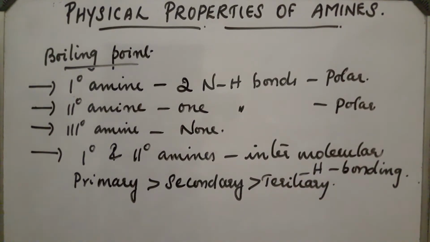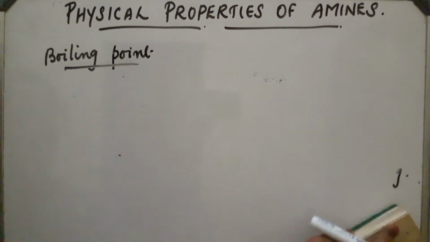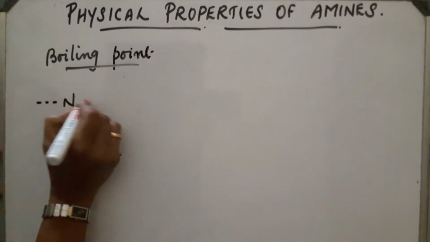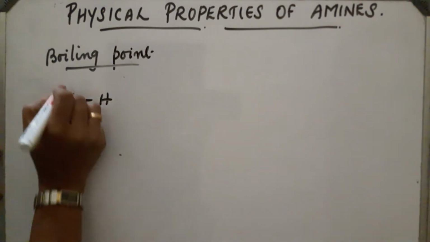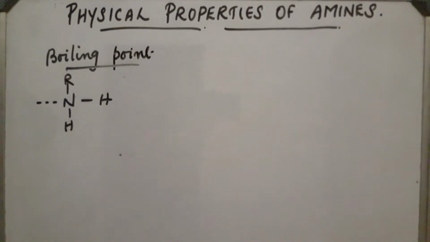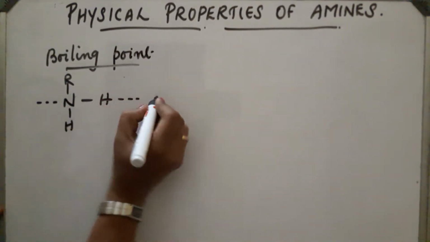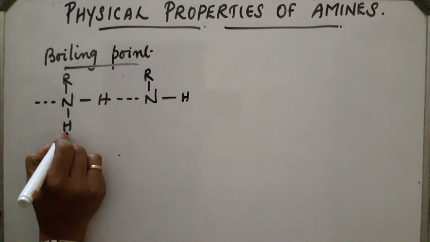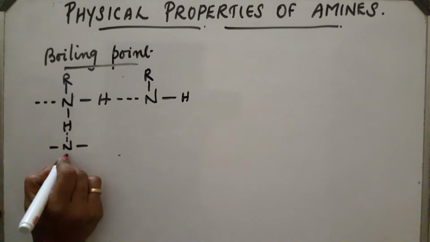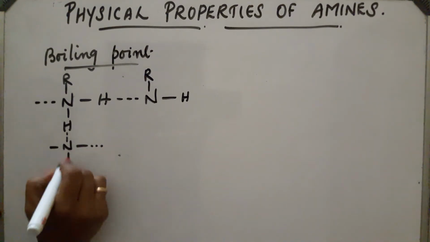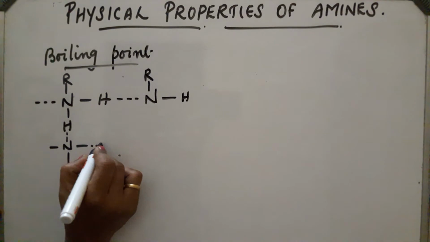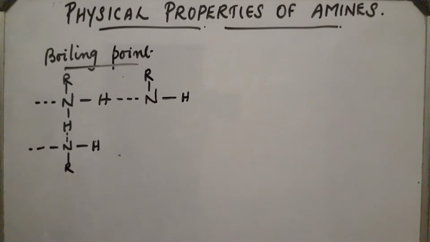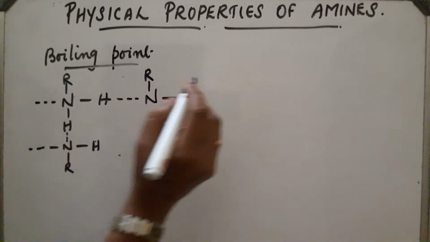Now, what will be the association? Let us draw the association. Primary amines contain 2 NH bonds, so they can associate together like this, and here again it can associate with another. Like this, they can associate together, so association will be more in the case of primary amines.